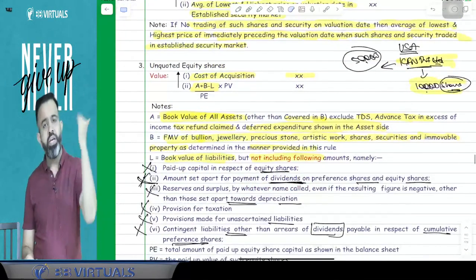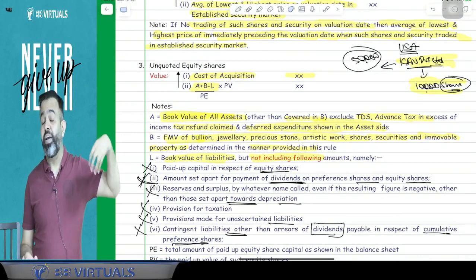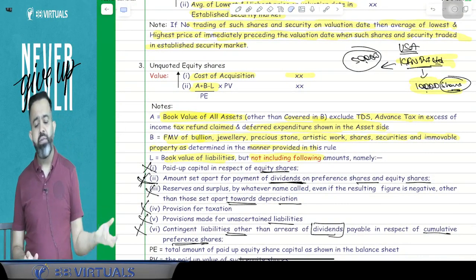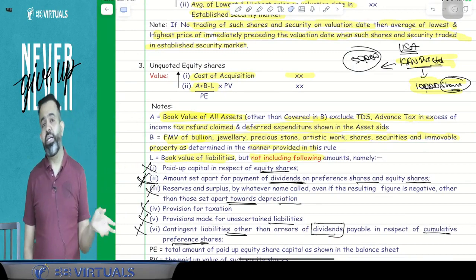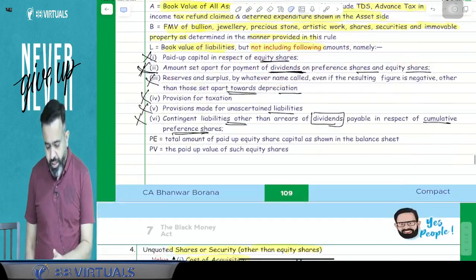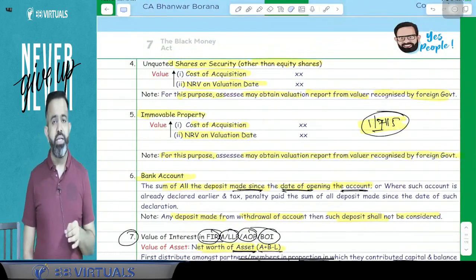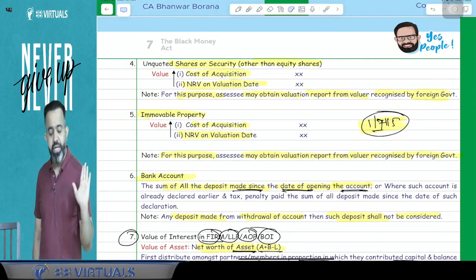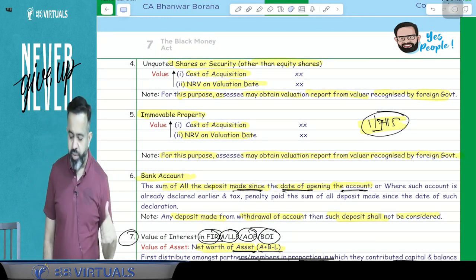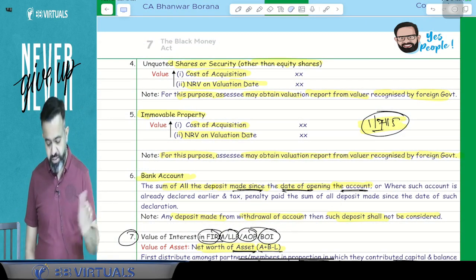In case of unquoted equity share, just find out the net worth of that company, divide by total paid up share capital, and multiply by the paid up share capital held by you. Now next is unquoted share and security other than equity share, cost of acquisition or NRV on valuation date, whichever is higher. Immovable property, cost of acquisition or NRV on valuation date, whichever is higher.